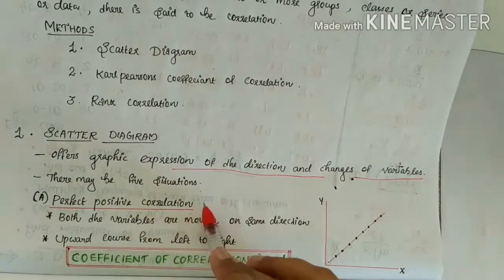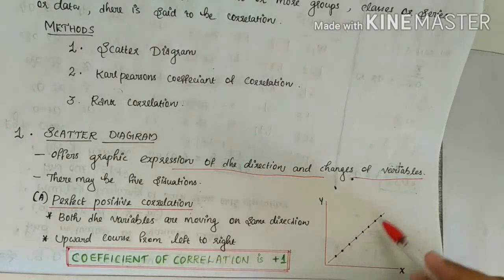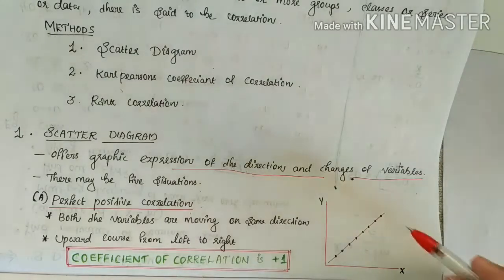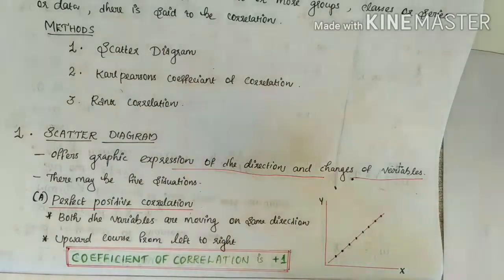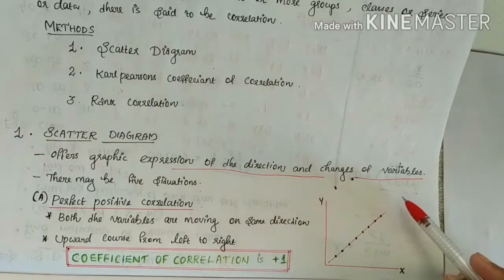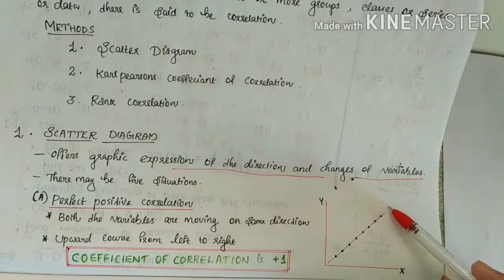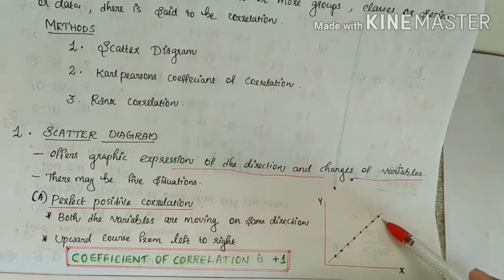What is perfect positive correlation? Both the variables are moving in the same direction. For example, the price and demand of a product. Price is one variable and demand is another variable, and these two variables are moving in the same direction, and the curve goes upward from left to right. This type of correlation is known as perfect positive correlation.